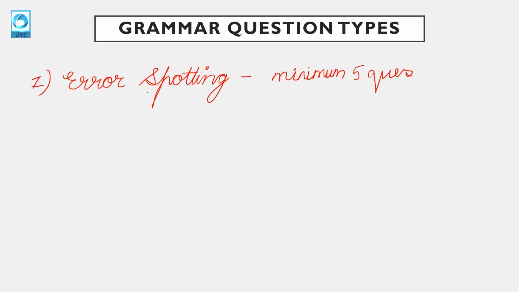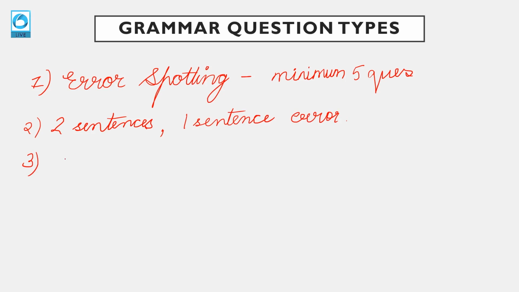In direct error spotting, one single sentence is divided into parts. You have to figure out which part has an error. Then there are other formats also. Grammar is not tested only through error spotting questions, and error spotting itself has a variety of patterns. At times they give you 2 sentences, and you have to figure out which sentence has an error and mark it accordingly.